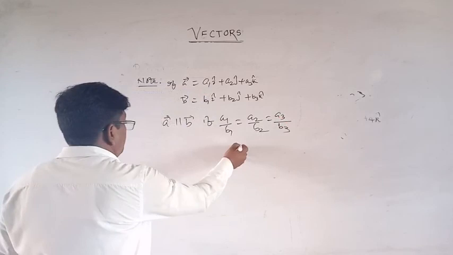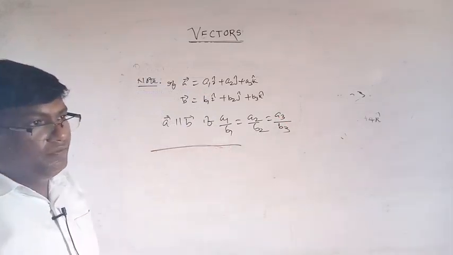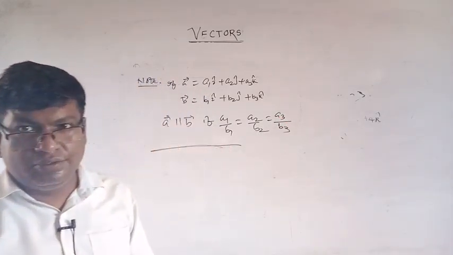This is the third portion of the fundamentals of vectors.